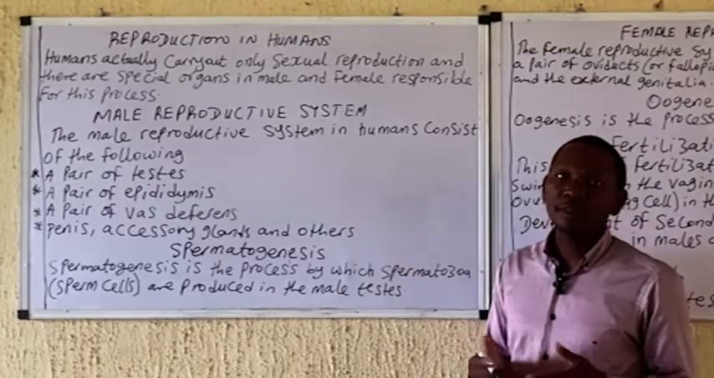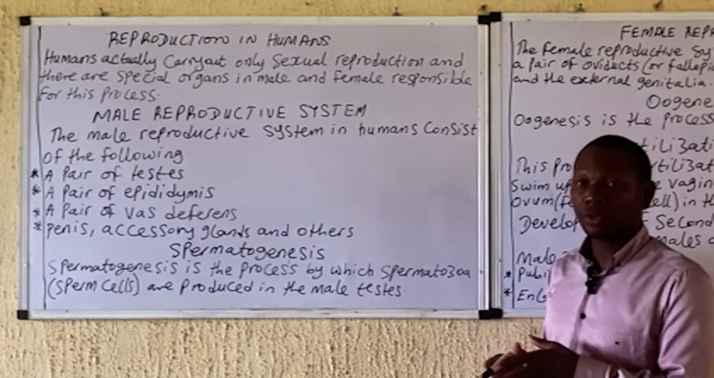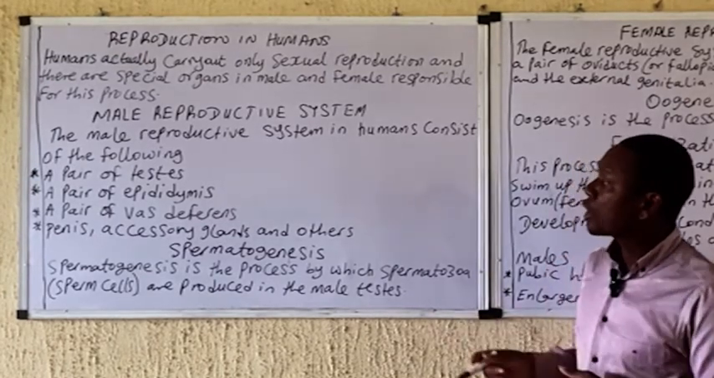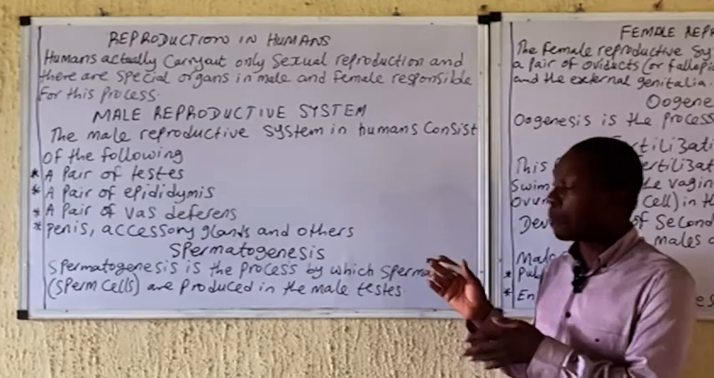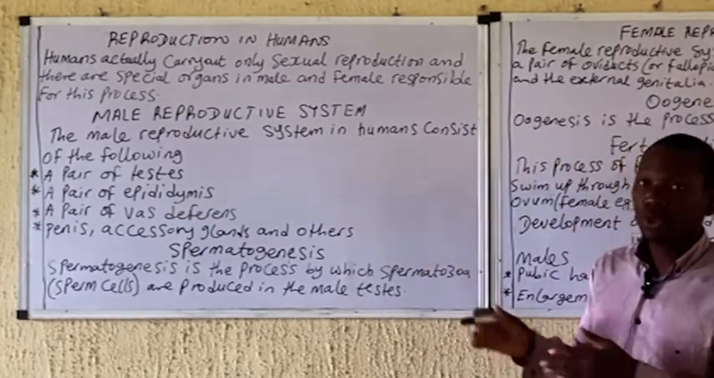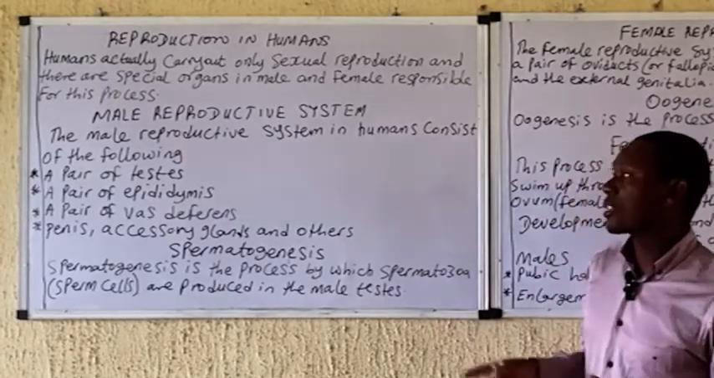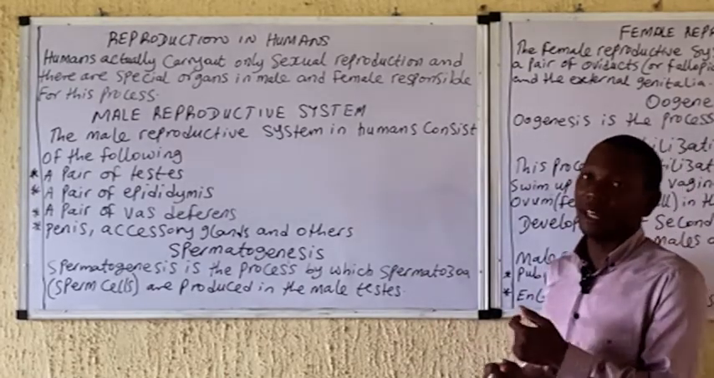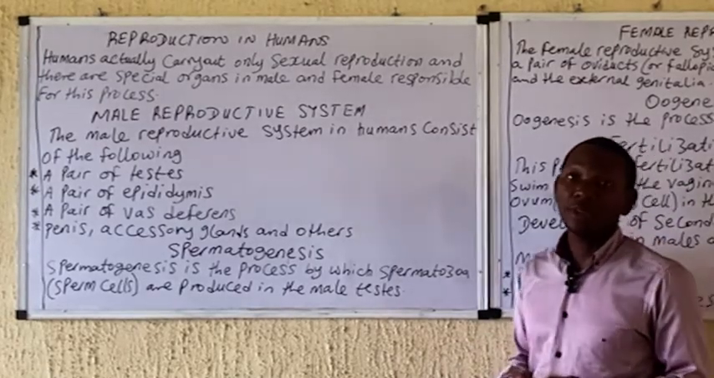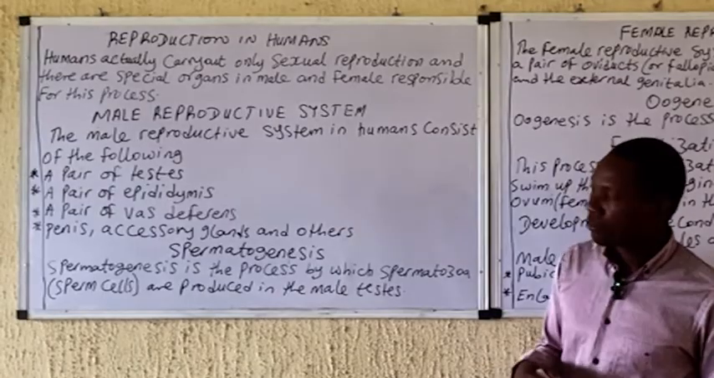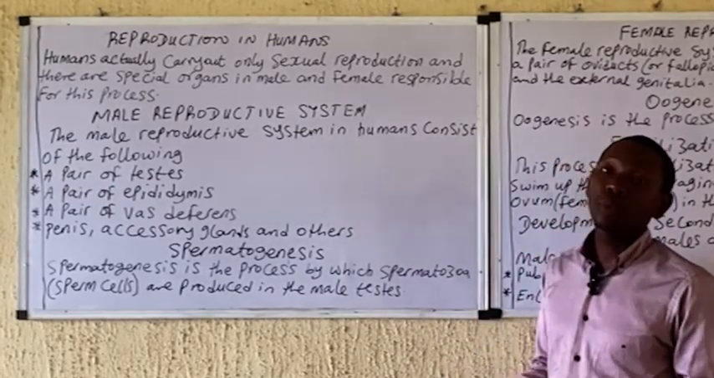The testis is responsible for the production of what? The spermatozoa, and this actually occurs in the seminiferous tubules. While the spermatozoa produced in the testis is stored in the epididymis. As you can see from the structure, the epididymis is where the spermatozoa is being stored. The vas deferens carries the spermatozoa that is produced towards the urethra, and the penis, as we know it, is actually the copulatory organ.